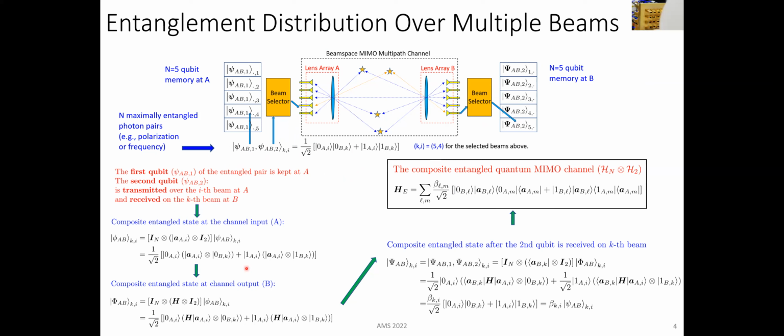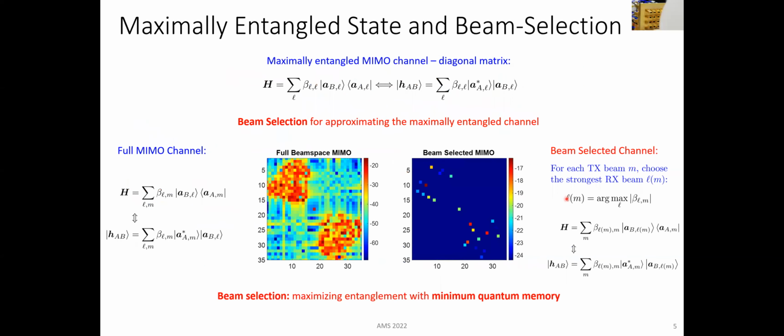The details you can see in the paper, but in the end, the composite entangled quantum MIMO channel is basically that all the chosen beams are entangled through these entangled photon pairs. Now, why do we do beam selection? Because we want to achieve entanglement with minimum quantum memory. So we only select one receive beam for each transmit beam.